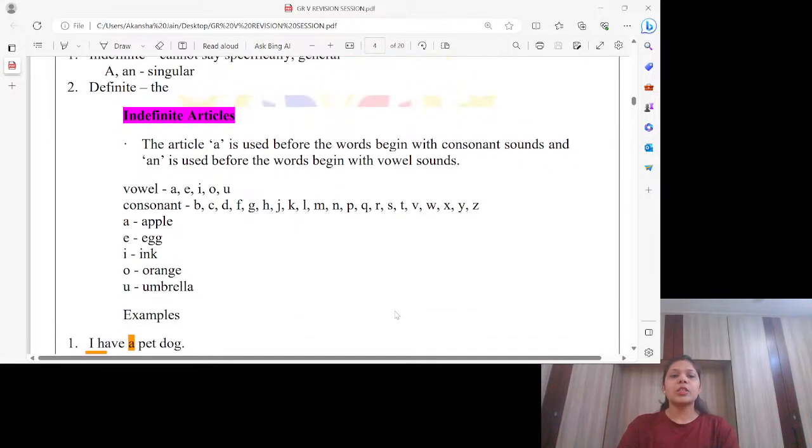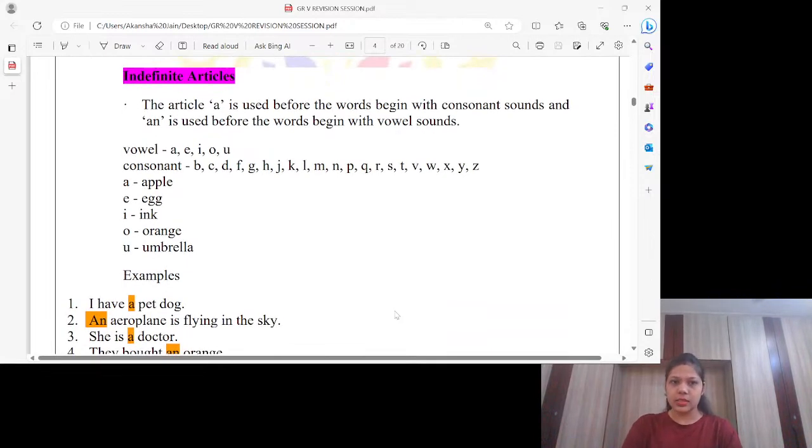When I talk about indefinite article, students, the article a we use before consonant sounds. But please, we do not have to focus on letter, we have to focus on sounds. Remember this, keep this in your mind always. The article a is used before the words that begin with consonant sounds, and we use an before the words which begin with vowel sounds.